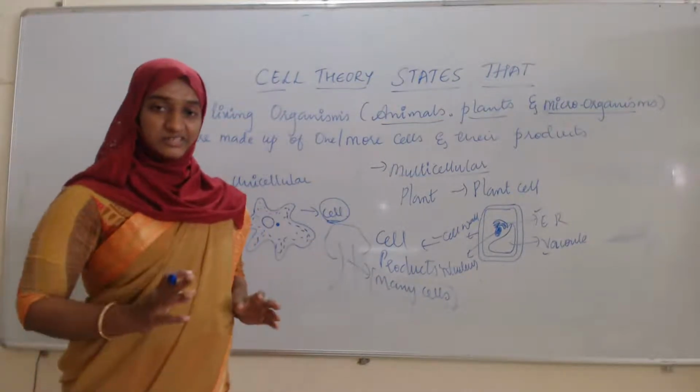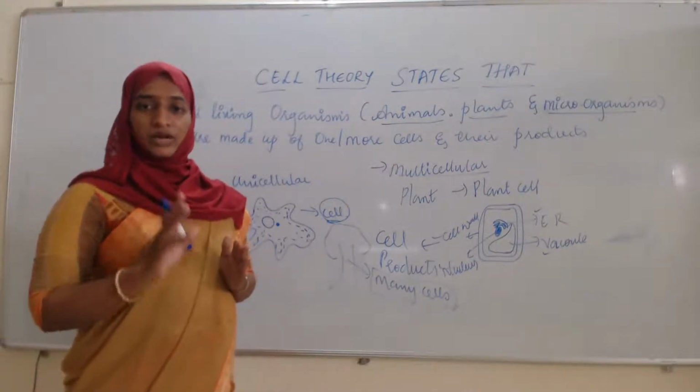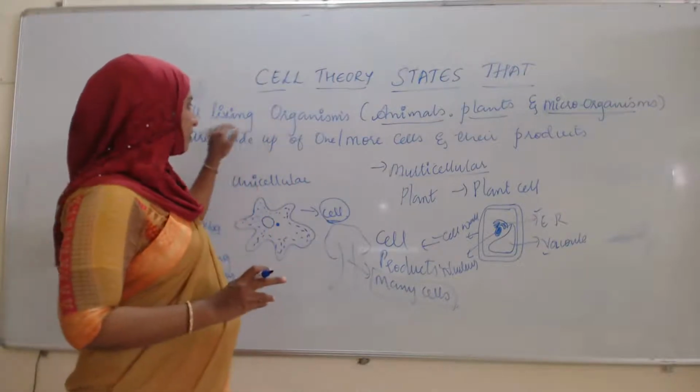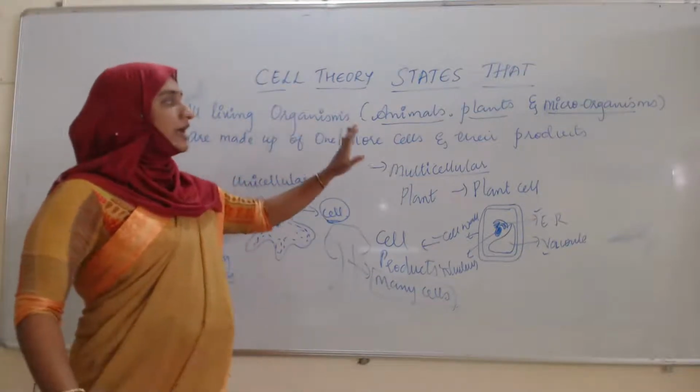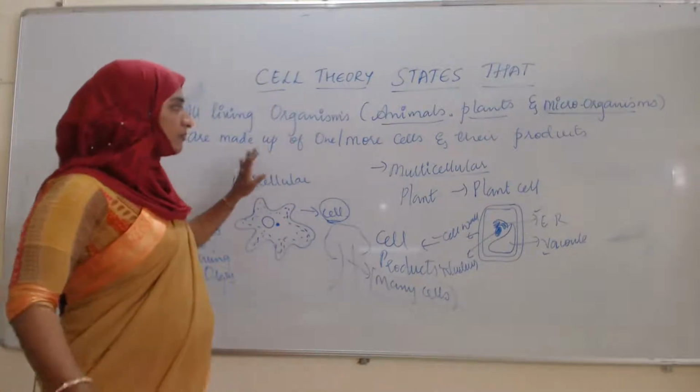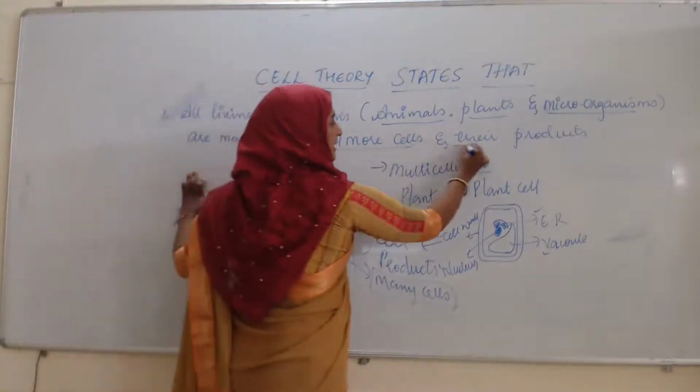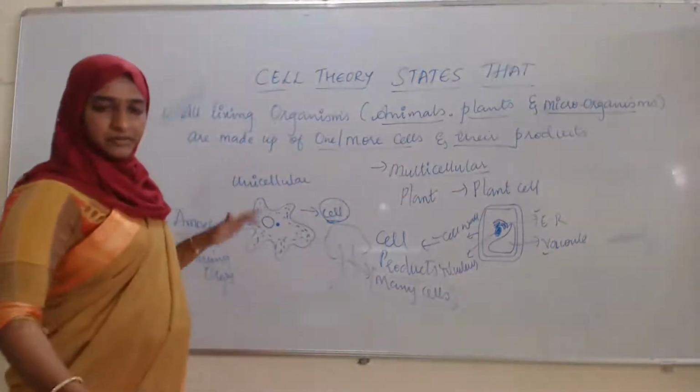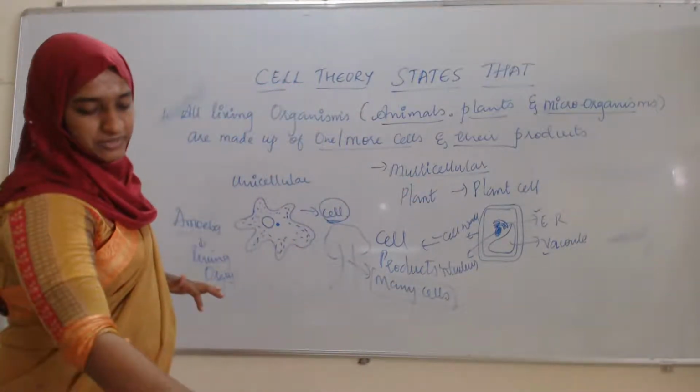So in the first statement of the cell theory, he said that all living organisms, animals, plants, microorganisms, are made up of one or more cells and their products. Okay, the next, the second statement, let's see here.